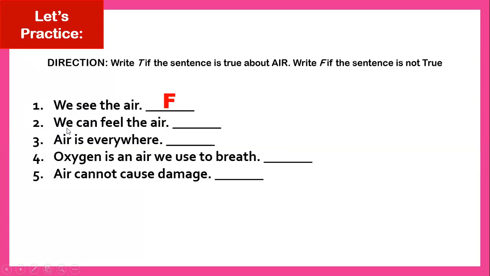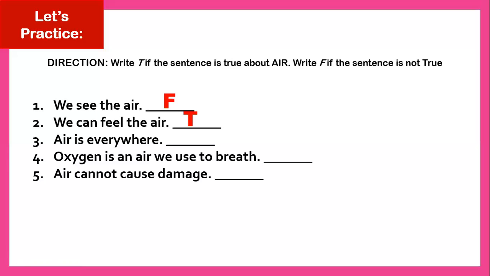Number two, we can feel the air. Is it true or false? All right, yes, we can feel the air. So that is true. How about number three? Air is everywhere. Is it true or false?